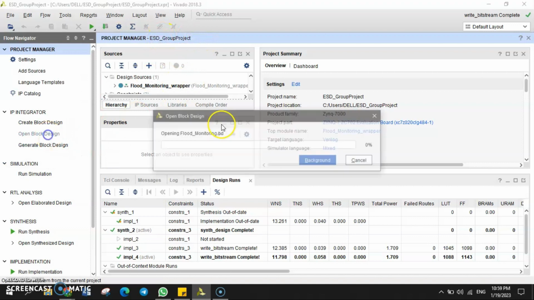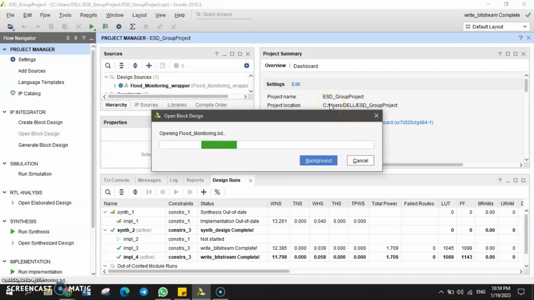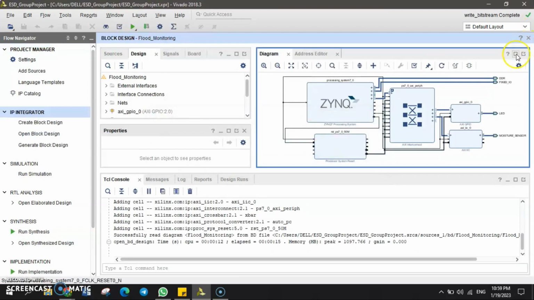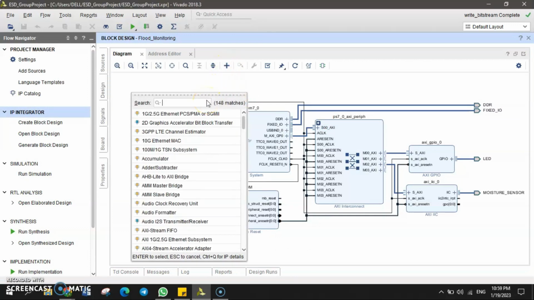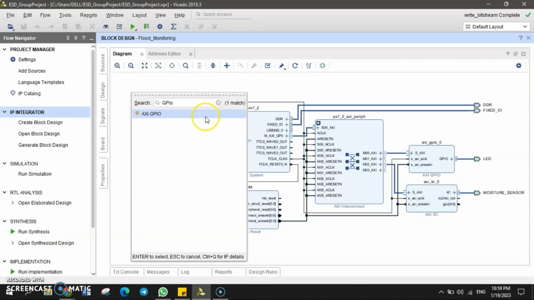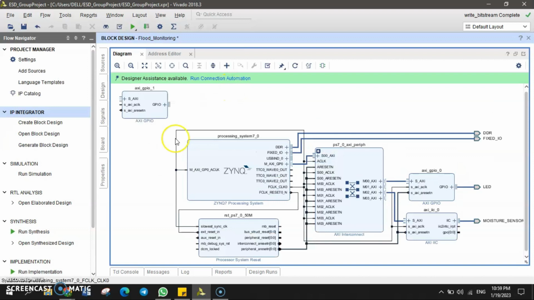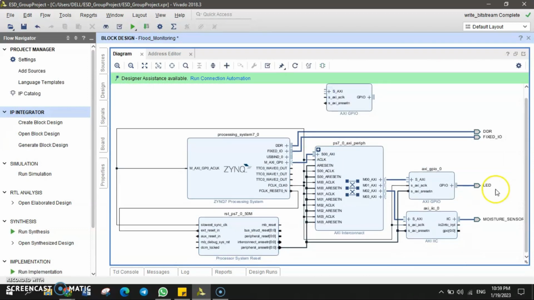I already created the block diagram, so by opening the block design, I'm gonna wait for a minute. So here is the block design. We have already created the block design, but if we want to add any other block, just click Add IP and search for GPIO. Here we go. Since we already added our GPIO, which is the LED and the moisture sensor,